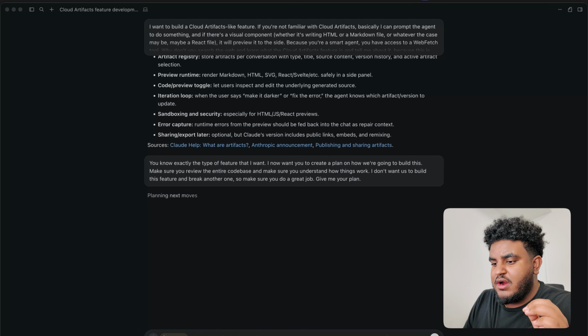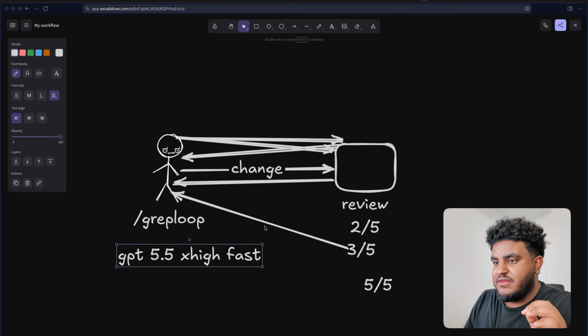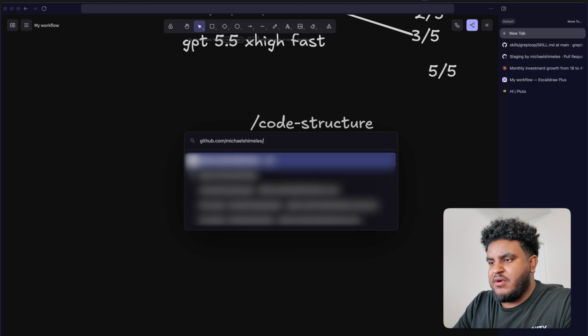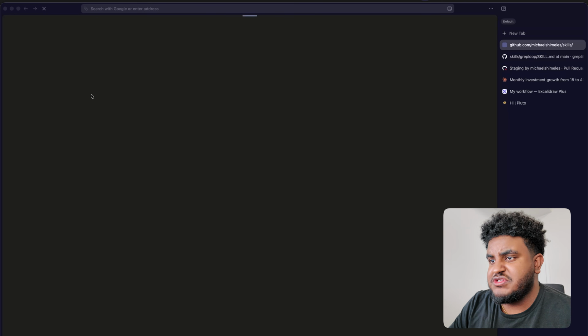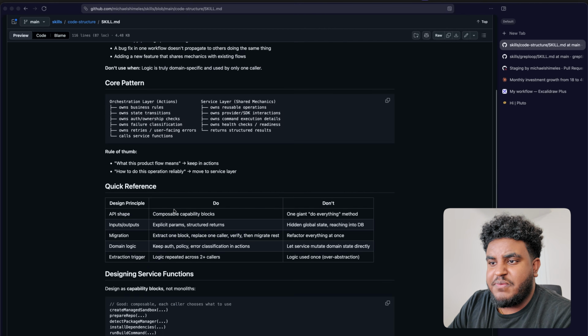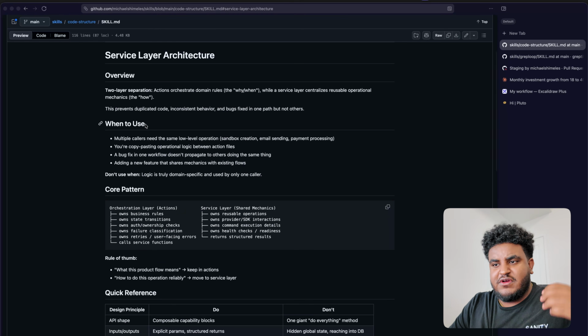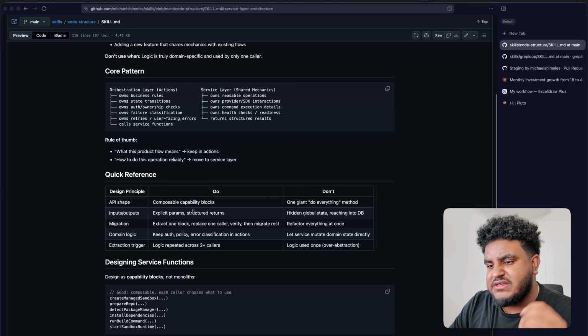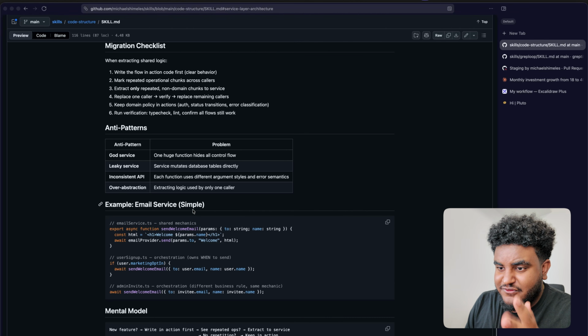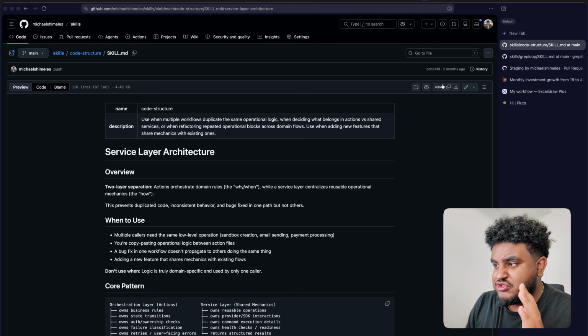Now, there are other skills that I have. One in particular that I really use a lot, and it's called /code-structure. And basically take you guys to the repo, and again, I'll link this down in the description down below. This is my personal skill. This basically restructures a specific feature, the code base, in a service layer. Therefore, it's very clean, it's very understandable if I need to dive in and look into the code, which I'll be honest, for the most part, I haven't really been after using this, but it also helps the agent read the code and understand what's going on, right? So this is another skill we'll be using as well.